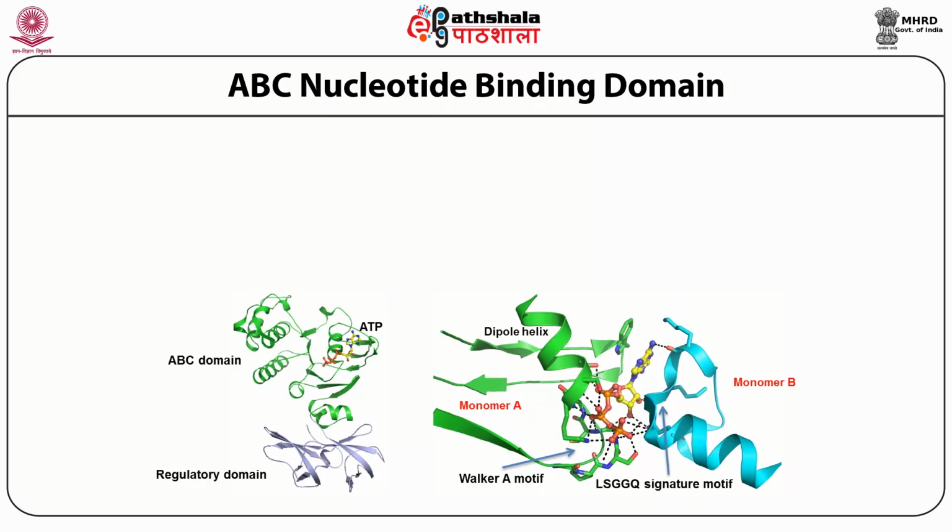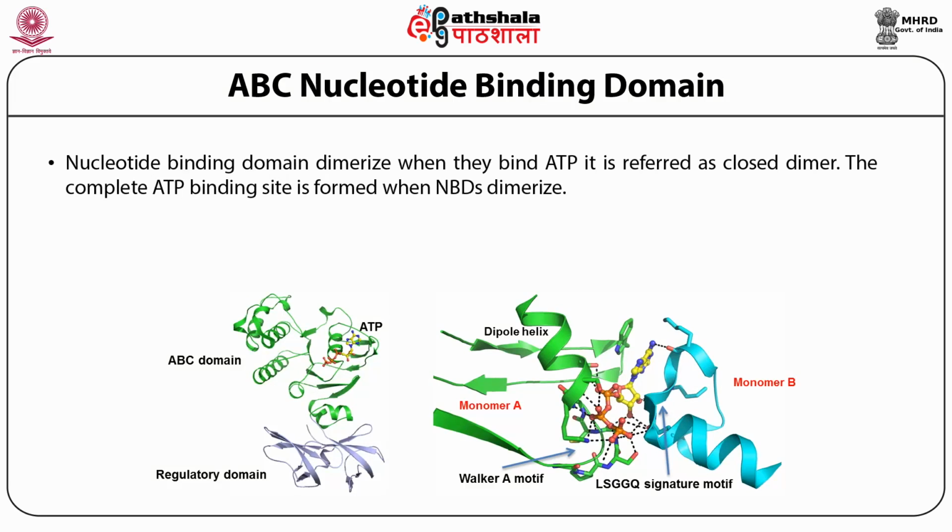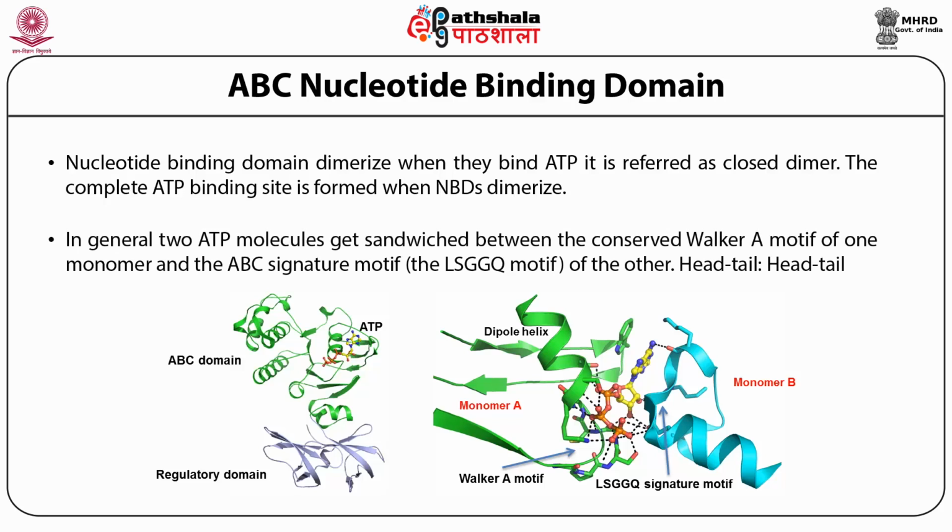As we see, you have a dimer of ATP in the case of the maltose transporter. So nucleotide binding domains, as I said earlier, dimerize when they bind ATP. It is also referred to as a closed dimer. So the complete ATP binding site is formed when nucleotide binding domains dimerize in the case of ABC family proteins. In general, two ATP molecules get sandwiched between the conserved Walker A motif of one monomer.